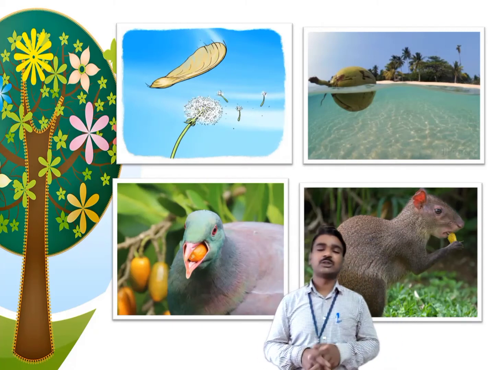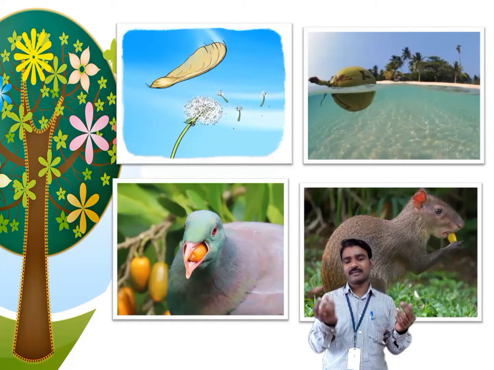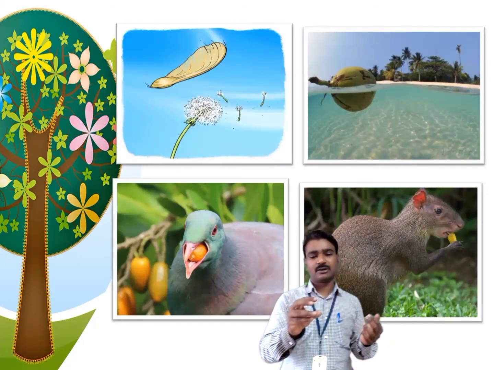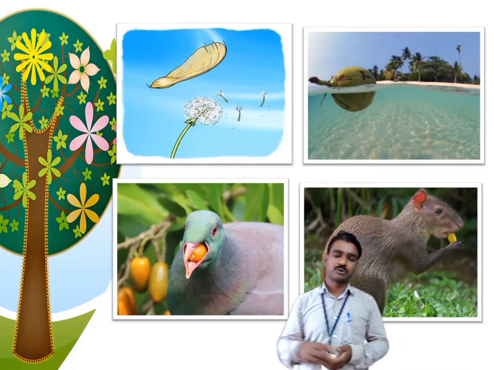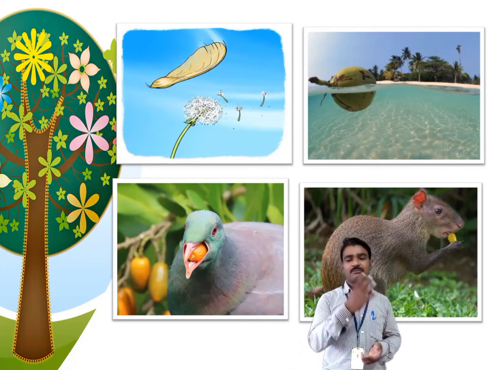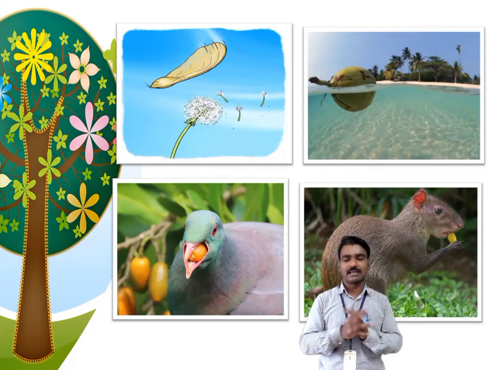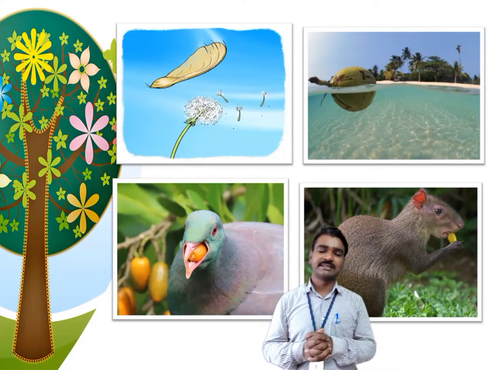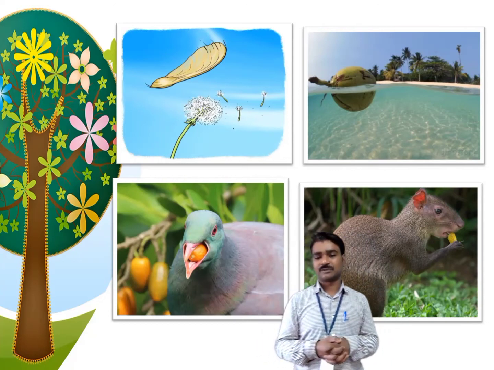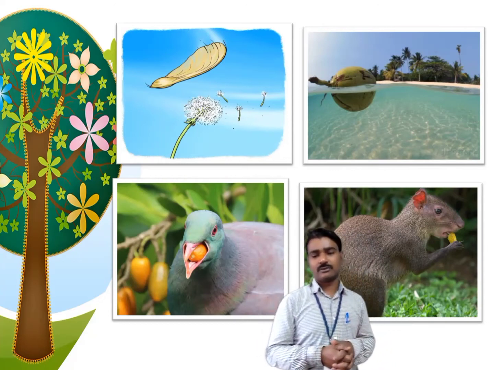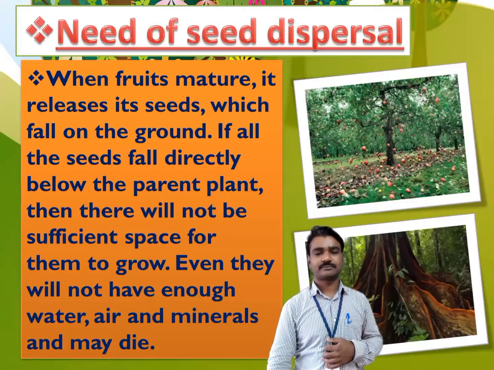So birds also carry these seeds, because you know that inside the fruit is the seed. The fruit protects the seed, the fleshy part of the fruit. Birds eat fruits and move away from that particular place. So birds, that means basically animals, carry the seeds away from their parent plant. And we can see a squirrel also helps in the dispersal of seeds.